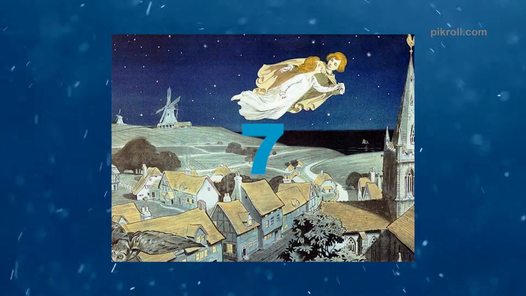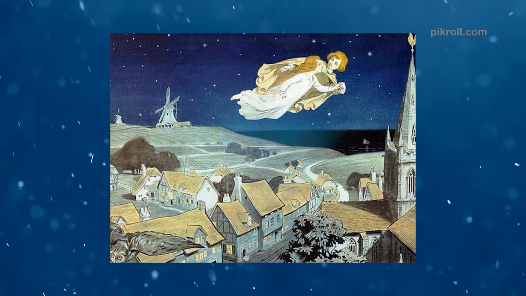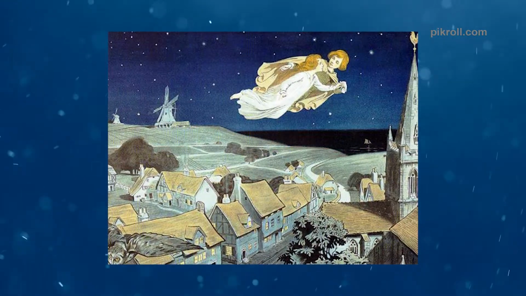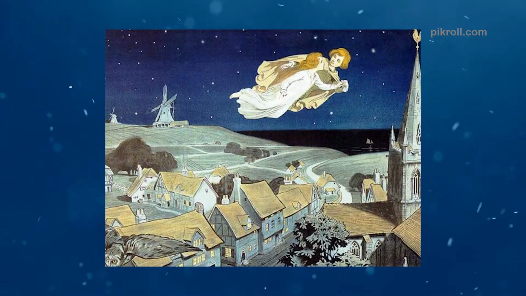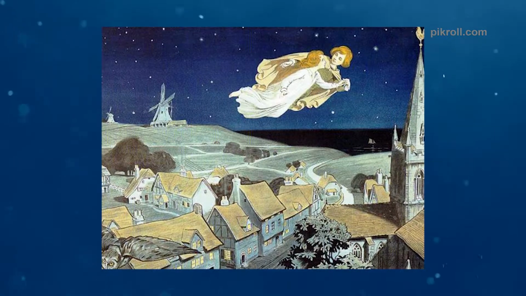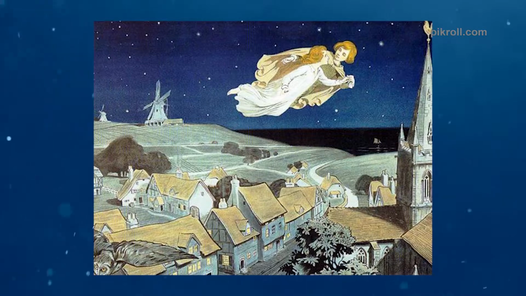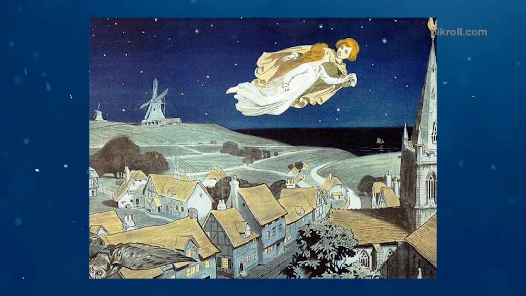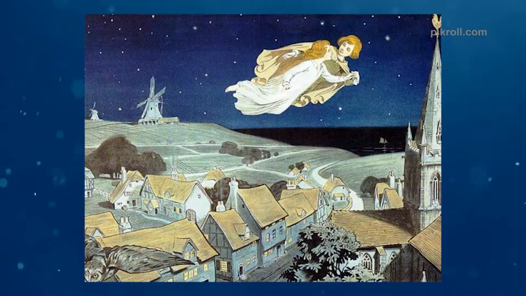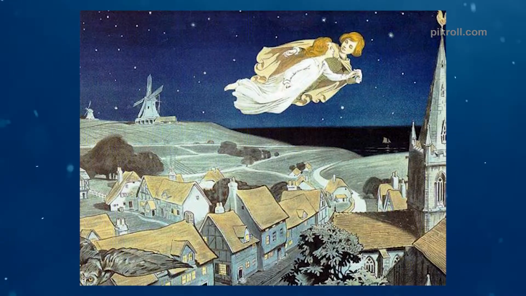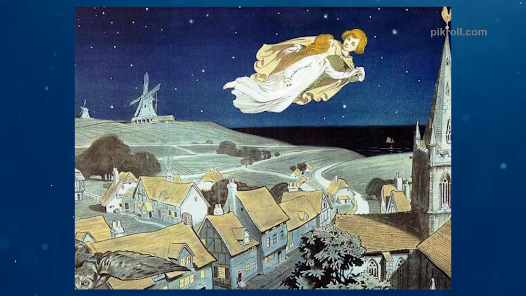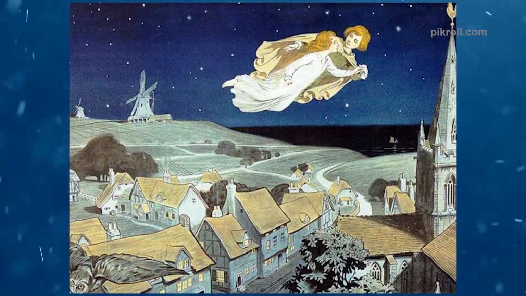Number 7. Peter Pan. Peter Pan is an immortal young boy of 14 years old. He is the protagonist and the leader of the Lost Boys in Neverland, a mythical eternal island. However, the supernatural as well as fictional character is taken from the novel The Little White Bird, written by J.M. Barrie. In the novel, Peter symbolizes eternally youthful innocence and escapism.